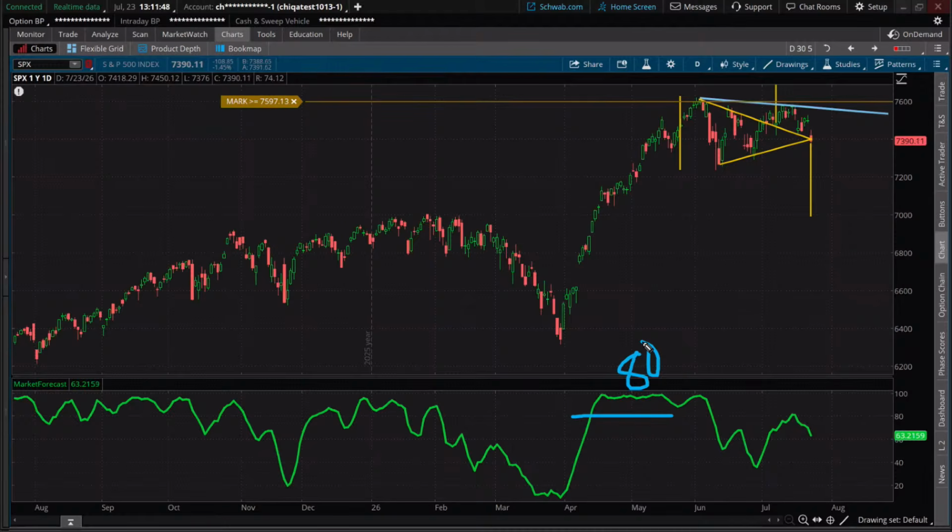And I have the indicator to compare the two, but then also how to scan for market strength or weakness very, very quickly across any market, sector, industry, or just a large company or a smaller basket of large companies like the Mag 7. So that's what we're going to look to do here.